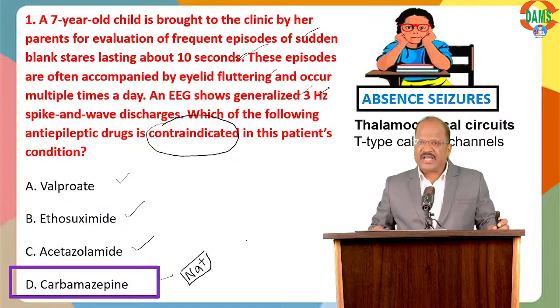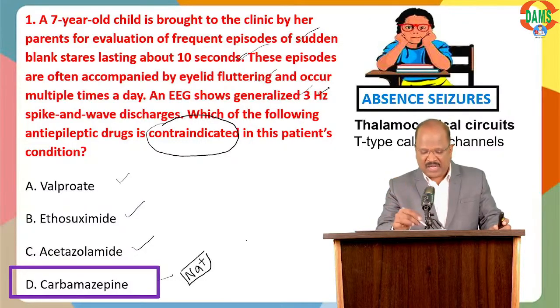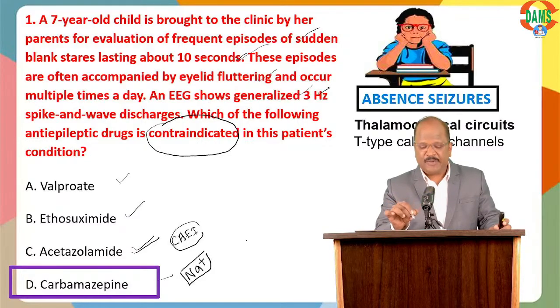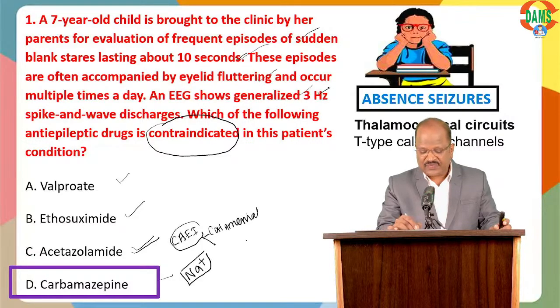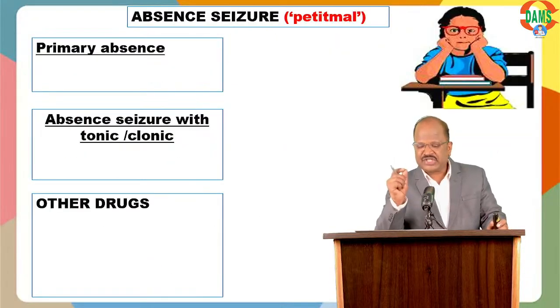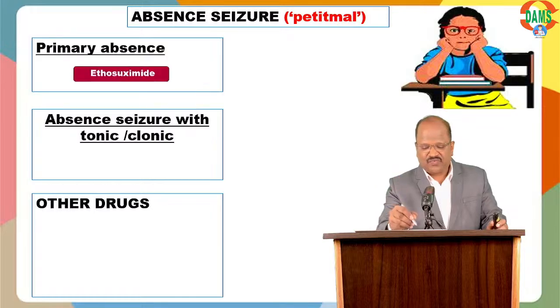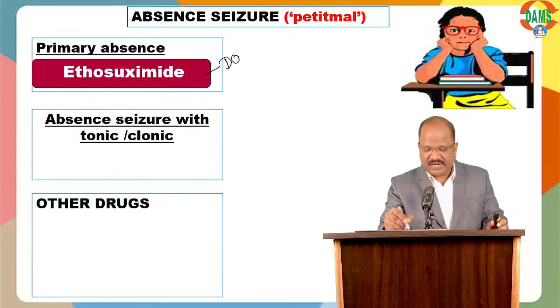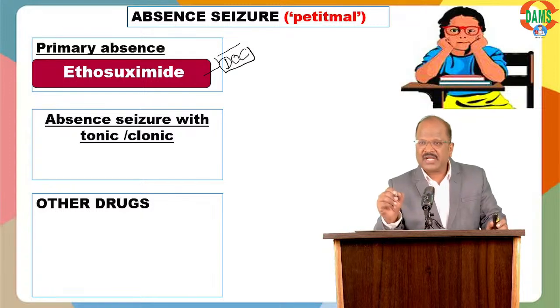If you want still more explanation, remember what I just explained. Acetazolamide, a carbonic anhydrase enzyme inhibitor, is useful for many things. Among CNS uses, it is an anti-epileptic useful for catamenial seizure as well as absence seizure. But for absence seizure, the drug of choice is ethosuximide, because it's a T type calcium blocker.